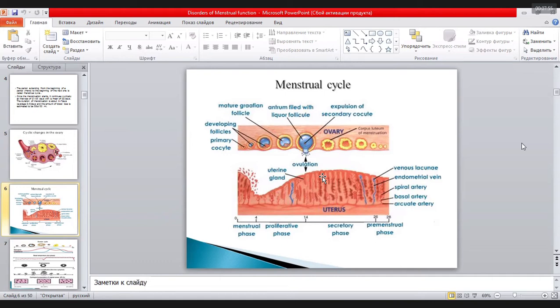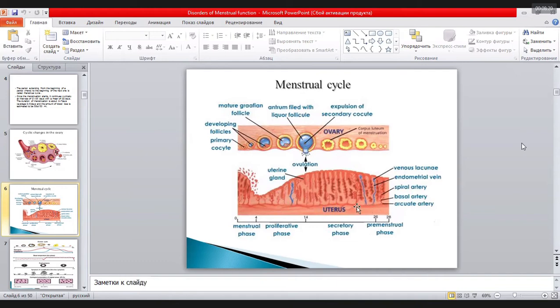In the secretory phase, the yellow body begins to form, and the thickness of the endometrium is the largest. Then the regression of the yellow body begins, and signs of degeneration appear.